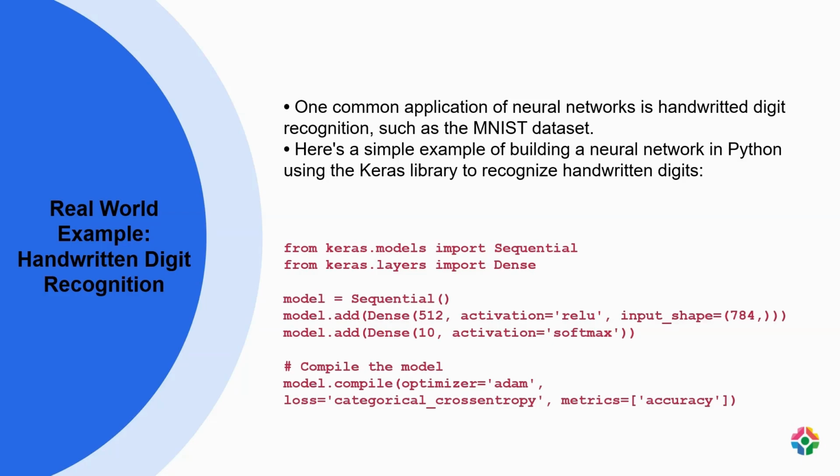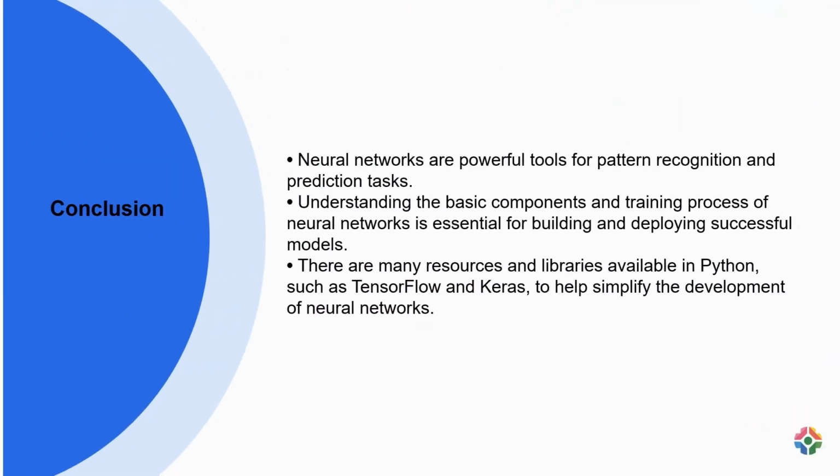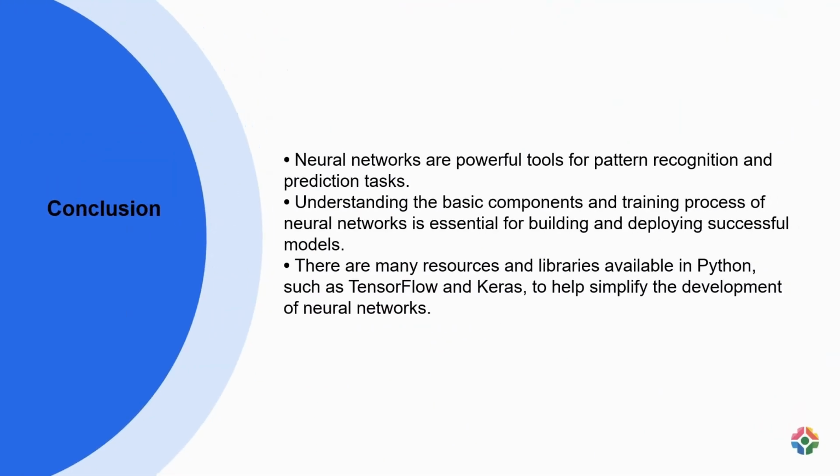For instance, in recognizing handwritten digits from the MNIST dataset, comprising grayscale images of digits ranging from 0 to 9, the neural network is constructed with layers for input features and outputs representing each possible digit. Through training, the network learns to associate pixel patterns with specific digits, enabling accurate digit recognition based on input image features. Neural networks are adept at recognizing patterns and making predictions.